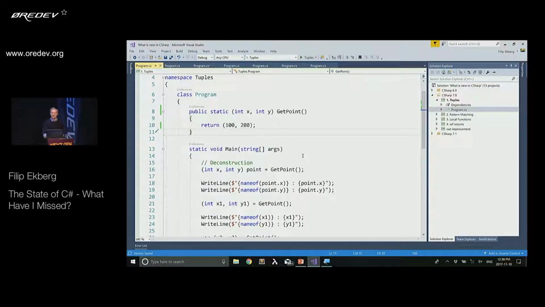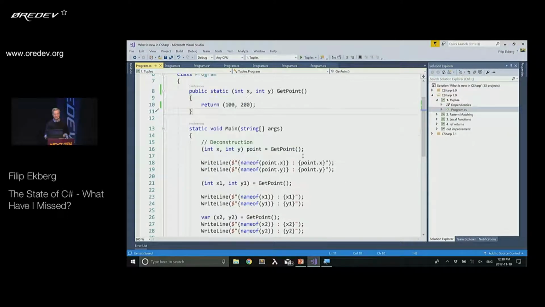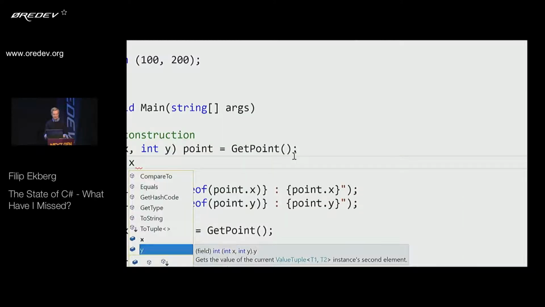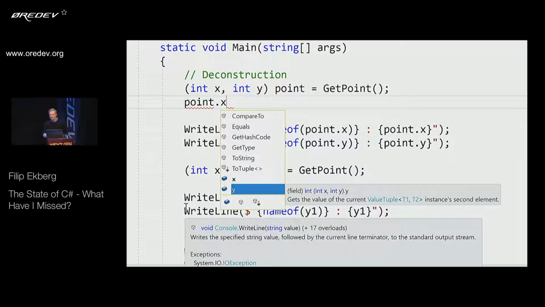And when we use this, we can use different types of methods of deconstruction. Deconstruction means how do we grab these two values? How do we get the x and y into local properties or local parameters? The first one is to say, well, call getPoint. The result of that is going to be in this local variable here. And this local variable is going to have two properties, or two fields. So what happens here is that I can say, well, point.x or point.y. I can zoom in a little bit. And this here allows us to use those two values.